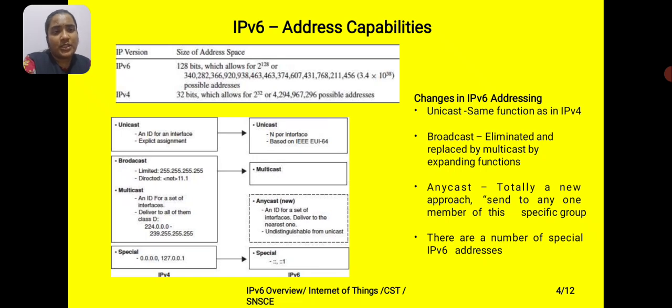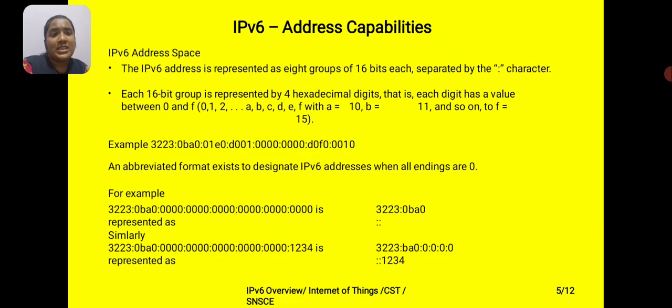There are a number of specific IPv6 addresses. The IPv6 address consists of 16-bit groups, separated by a colon. Each group is represented by 4 hexadecimal digits, that is, each digit has a value between 0 and 15. An abbreviated format is an extension to write IPv6 addresses when all the entries are 0.